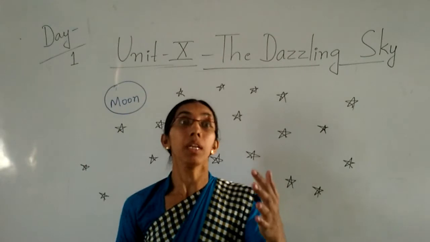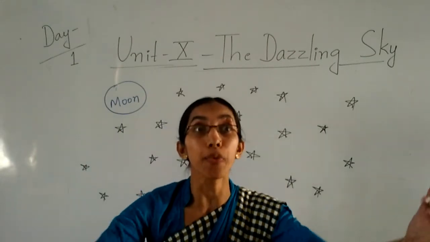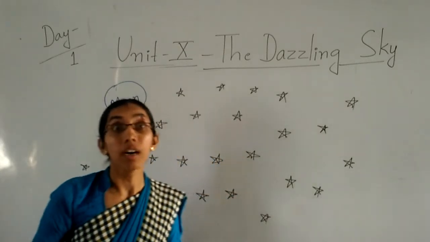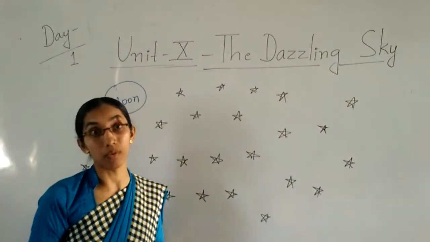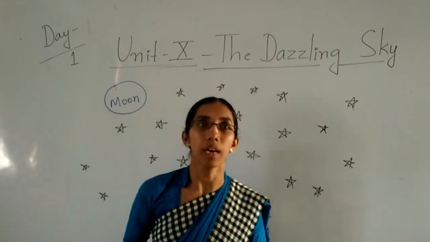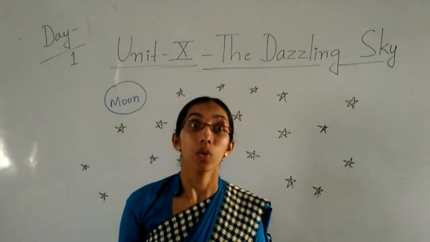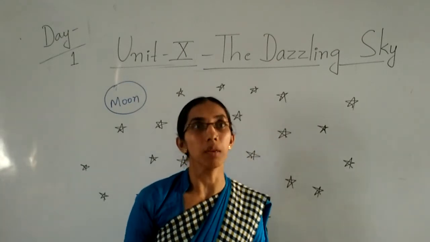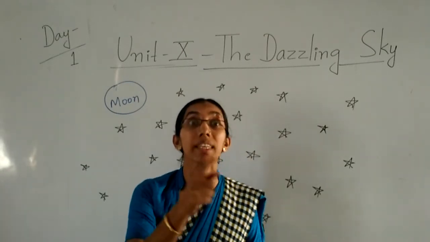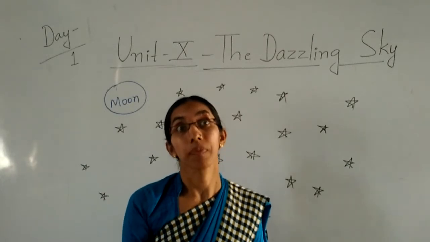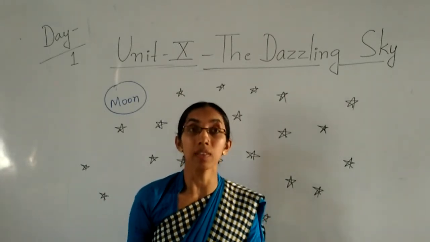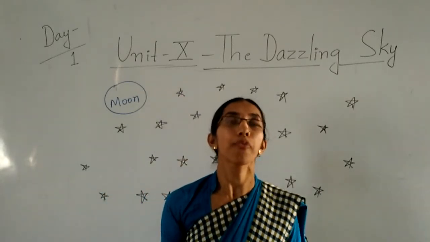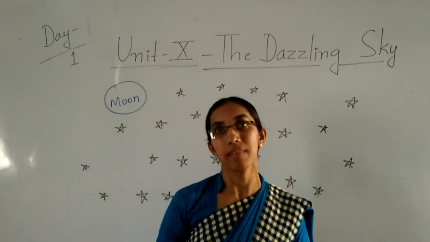So billions and millions of stars together form a galaxy. Clear, children? That topic you don't have yet. In the next class, you will learn about the galaxy. Later I will show the image. What is the galaxy? Milky Way galaxy we can say. Our solar system is a part of the Milky Way galaxy.